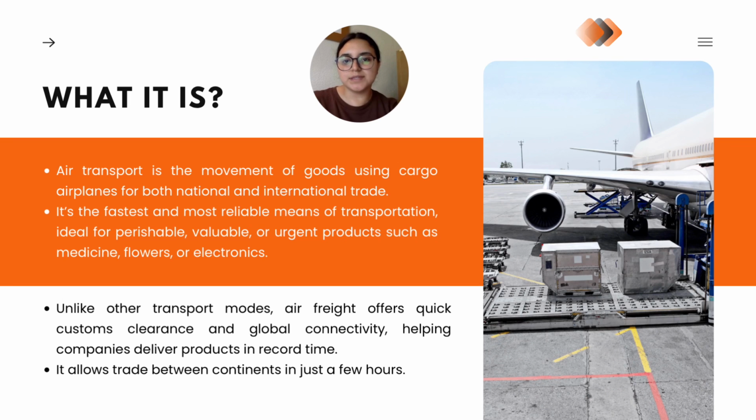Air transport basically means shipping goods by airplane, both at the national and international level. It is a great option for products that cannot wait, such as medicine, fresh food, or high value electronics. Compared to other transport modes, it offers much faster delivery times and an easier customs process. Air freight helps companies maintain a steady flow of products, reducing delivery times and improving customer satisfaction. In fact, it allows trade between distant continents in just a few hours, which is something other transport methods cannot achieve.